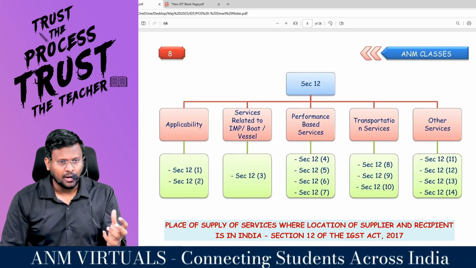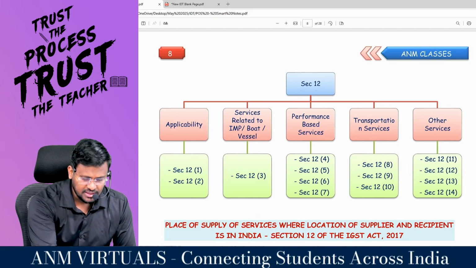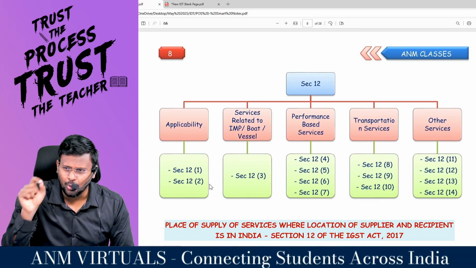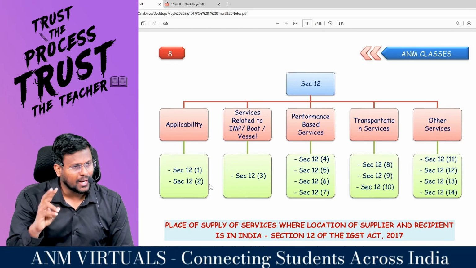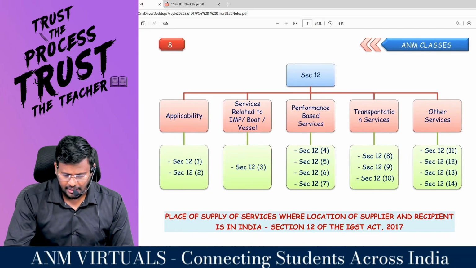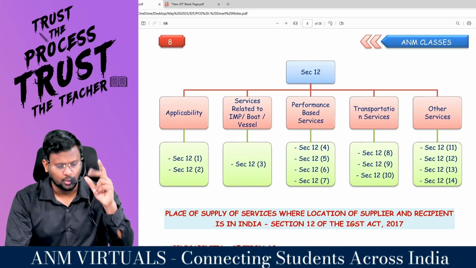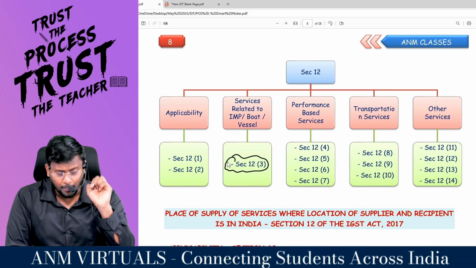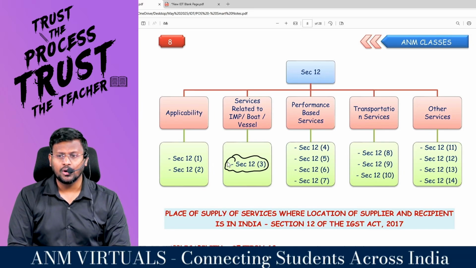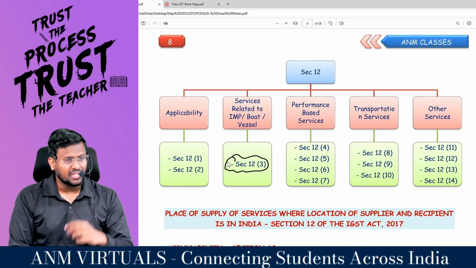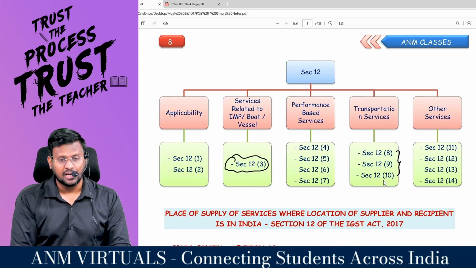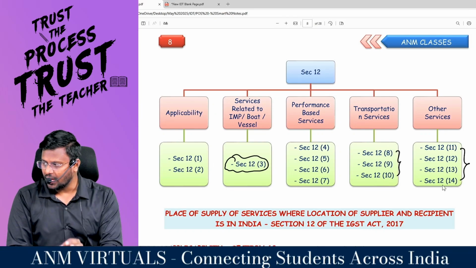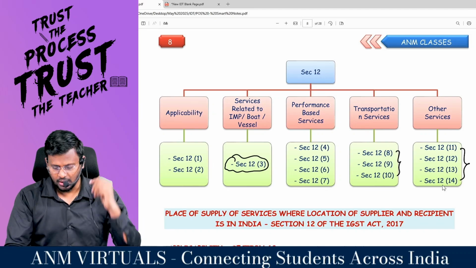This section 12, I have classified into 5 categories. Applicability: 12.1 and 12.2. These 2 sections are talking about applicability. Services relating to 3 things, that is immovable property, boat or vessel, as per 12 subsection 3. Performance based services, there are 4 of them: 12.4, 12.5, 12.6, 12.7. There are 3 transportation services: 12.8, 12.9, 12.10. There are 4 other services: 12.11, 12.12, 12.13, 12.14. Are you comfortable?